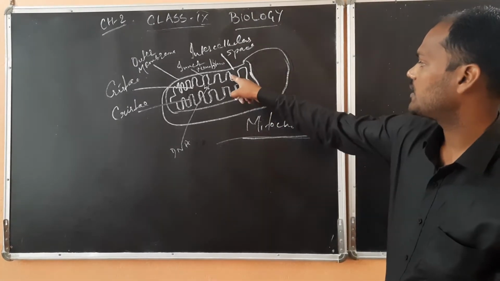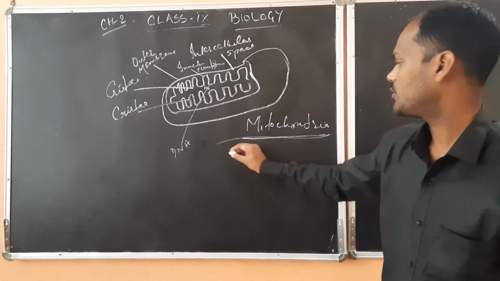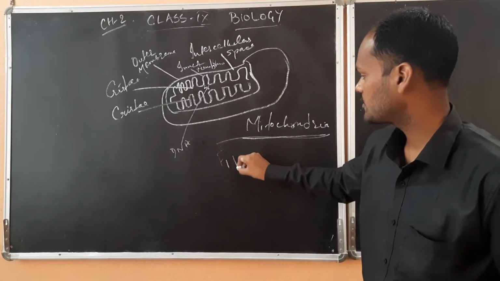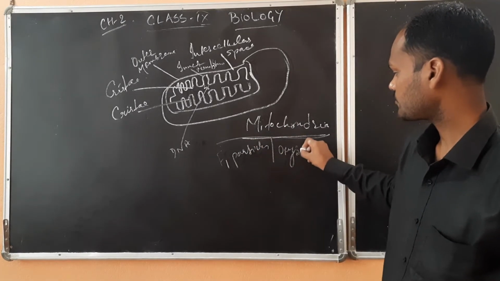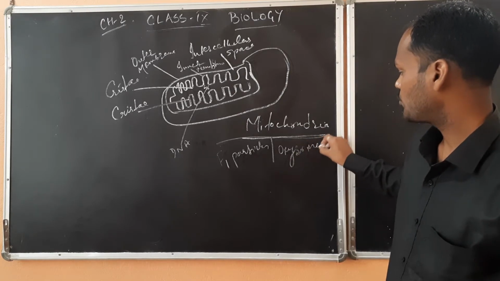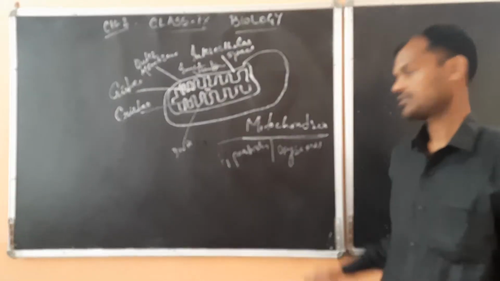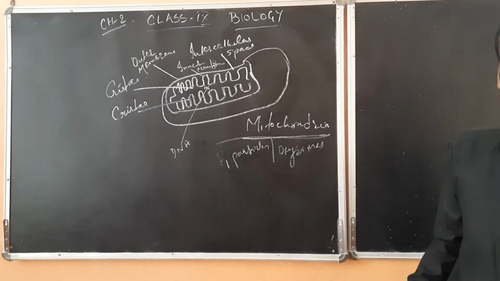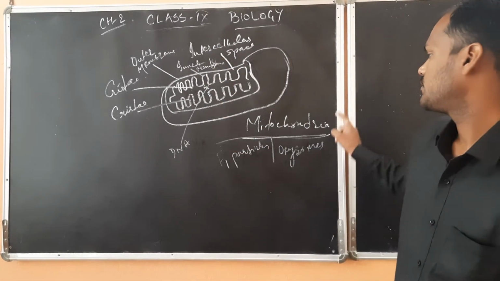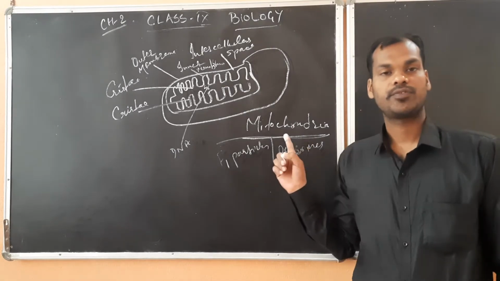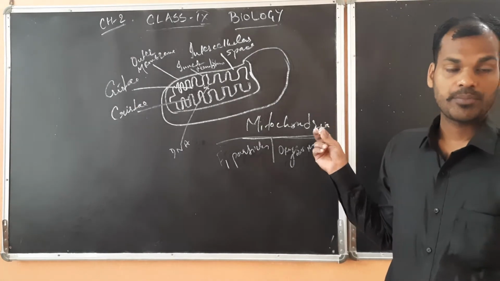So these cristae are the finger-like projections, and they also have F1 particles or the oxysomes. Oxysomes are responsible for the metabolic functions. They contain only enzymes for the metabolic activities. So this is all about the mitochondria, and its function is energy production. Only one function is there, that is energy production.